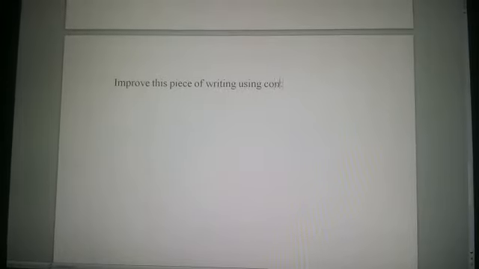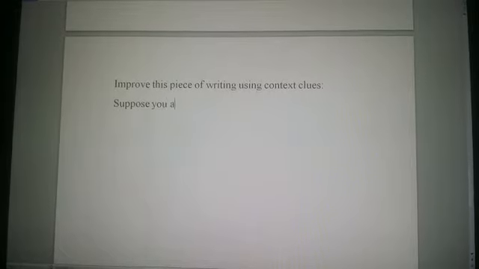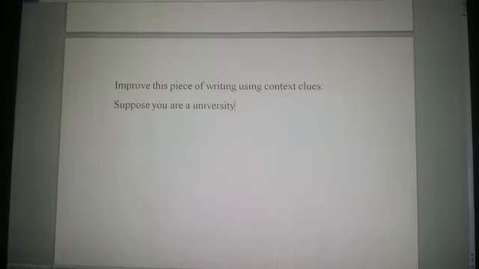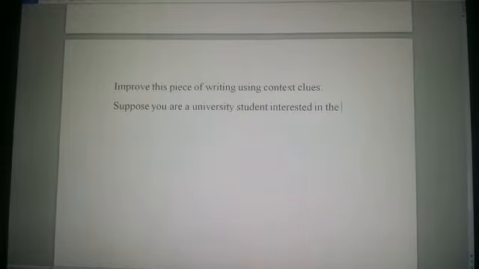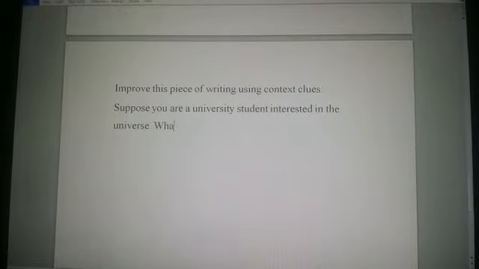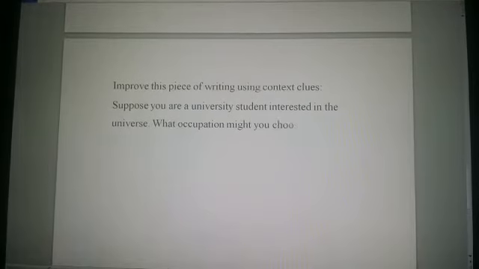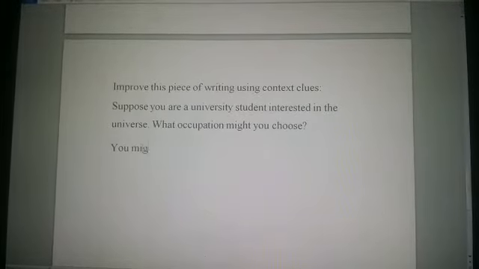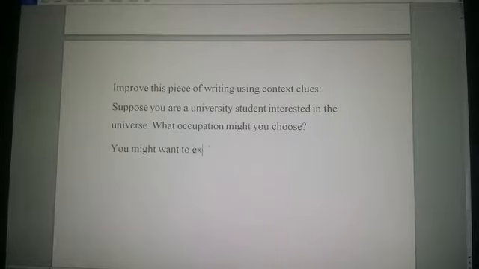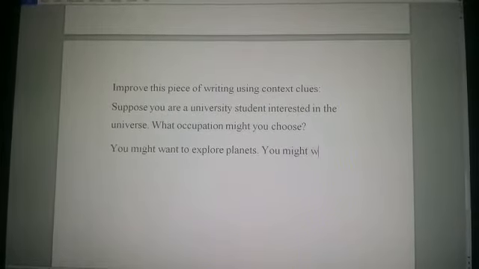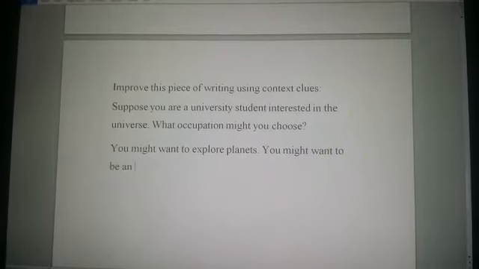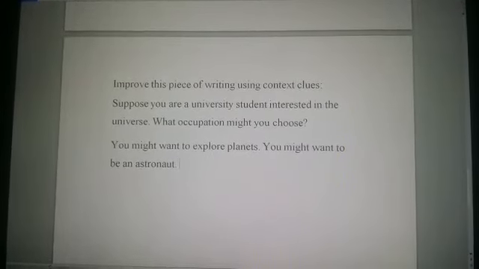For example, improve this piece of writing using context clues. Suppose you are a university student interested in the universe. What occupation might you choose? You might want to explore planets. You might want to be an astronaut.